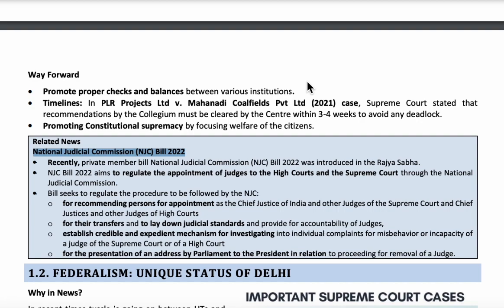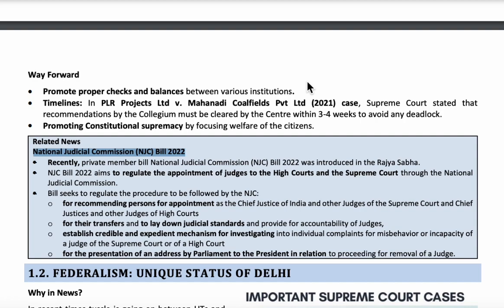two other eminent members will be appointed by a committee. This committee consists of the Prime Minister, CJI, the opposition leader of Lok Sabha, and also a member nominated from SC, ST or OBC or a woman. So by forming a committee, 2 members will be nominated. So this is about the National Judicial Commission Bill 2022.